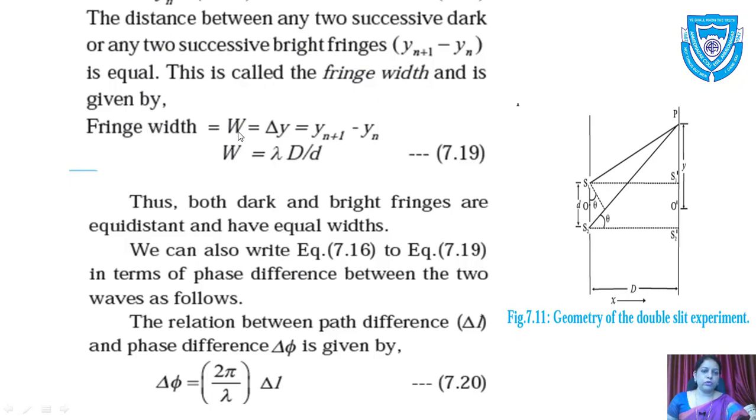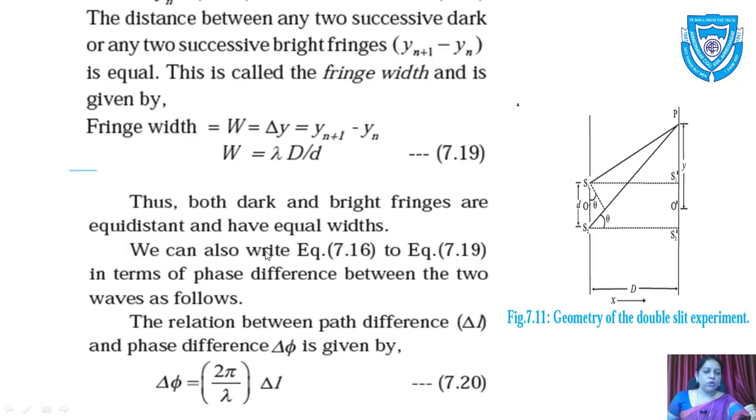fringe width w equal to delta y, which is equal to y_{n+1} minus y_n. That is, fringe width w is equal to lambda D upon d, where D is the capital D and d is the small d. So this is the fringe width for both the bright fringes and the dark fringes. It is equal for both the fringes.